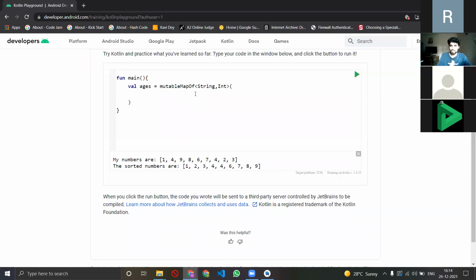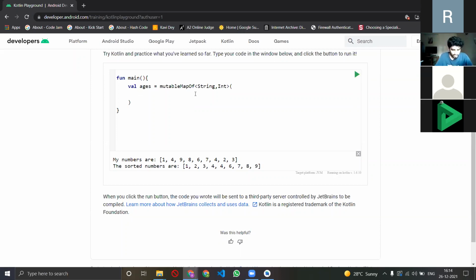Generally what happens with a list is that you cannot update it afterwards. Say I declared an array with certain numbers. I cannot update a certain position afterwards, or there's a very lengthy process to do that, and sometimes your code might face a lot of errors. When you're building an app, that is a very tedious task. But yeah, mutable maps can be updated.